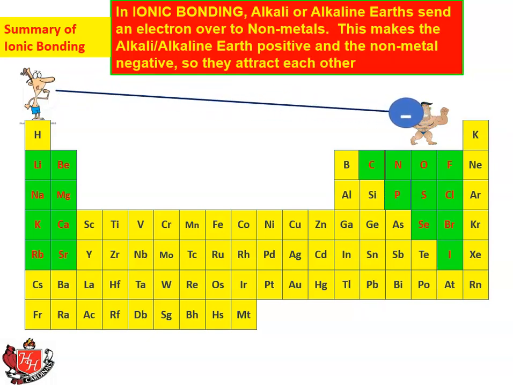So we remember that the elements on the left-hand side are the weak guys because they don't have strong pull on their electrons. They easily give up their electrons. And the elements on the right side are the strong guys.